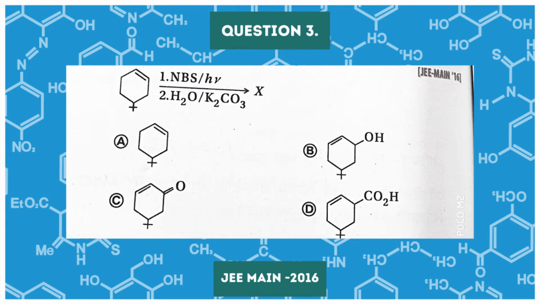They have provided us an alkene, and they give us NBS, that means N-bromosuccinimide, in presence of photochemical condition, and the second reagent is water in presence of base. So what is our final product? Now I am going to start the third problem.